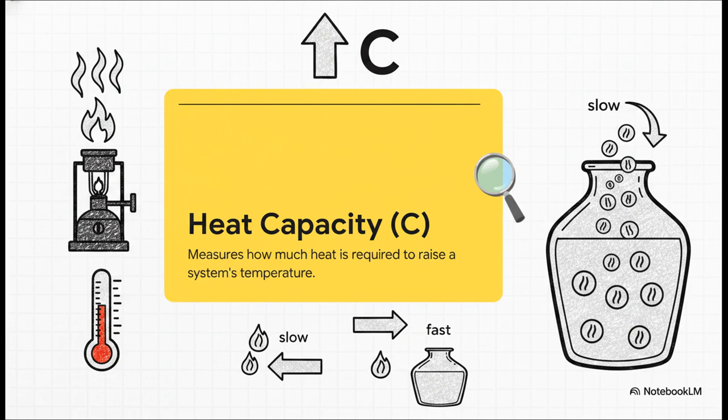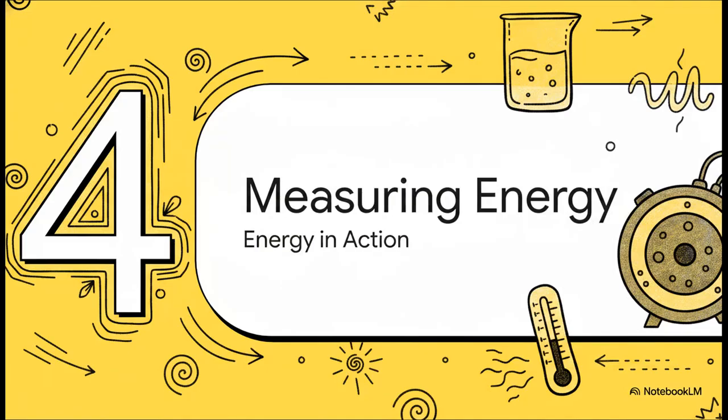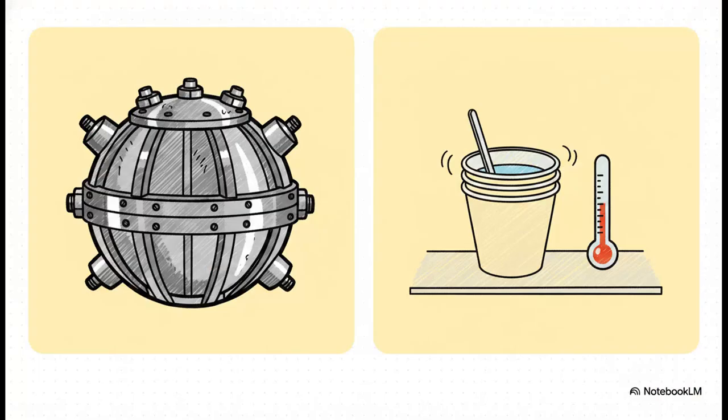All right, Section 4. Measuring energy in action. Let's look at how we actually audit these invisible transactions in the real world using a clever technique called calorimetry. We typically measure heat changes using two main tools. And hey, don't let the name scare you. A bomb calorimeter is definitely not a weapon.